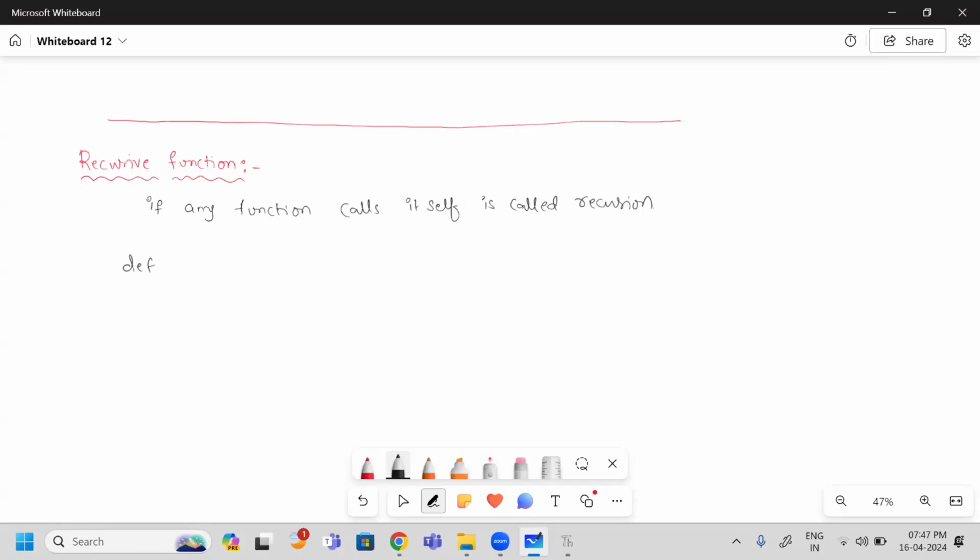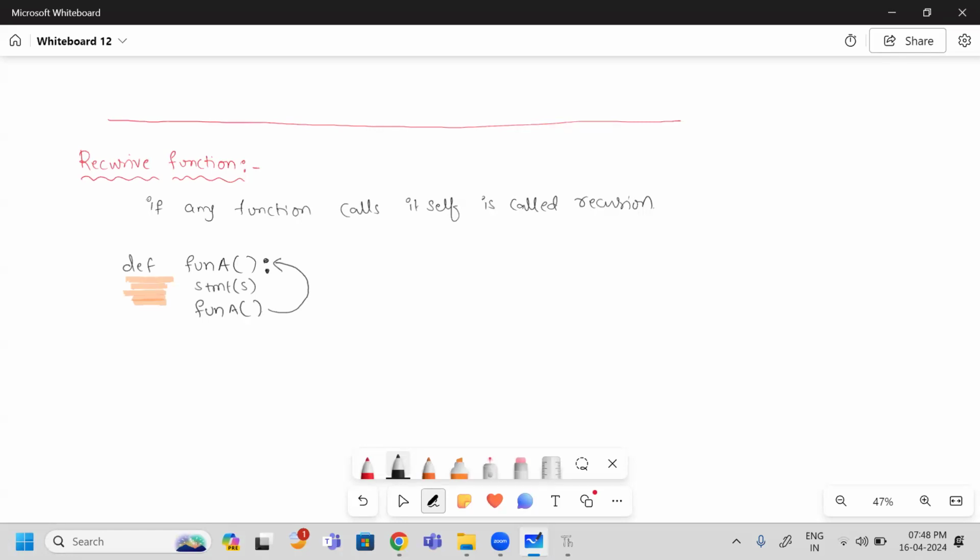Therefore, I am going to write one function named fun a. Next, I am going to put the colon, followed by the indentation. Next, I will write some set of statements at this place. And in this same function itself, I am going to call the same function, function A, again. Then let us observe what happens. So here, within the same function, I am calling its own function. This is called a recursive function.